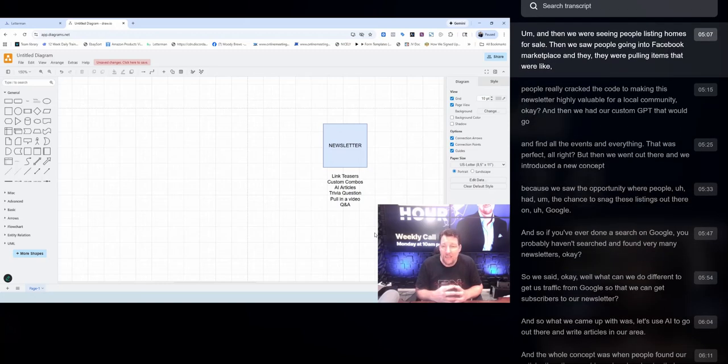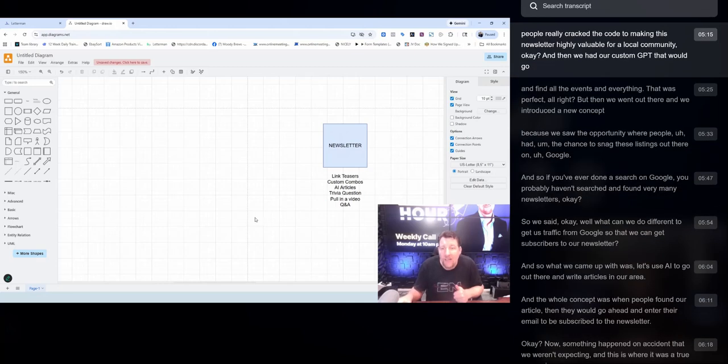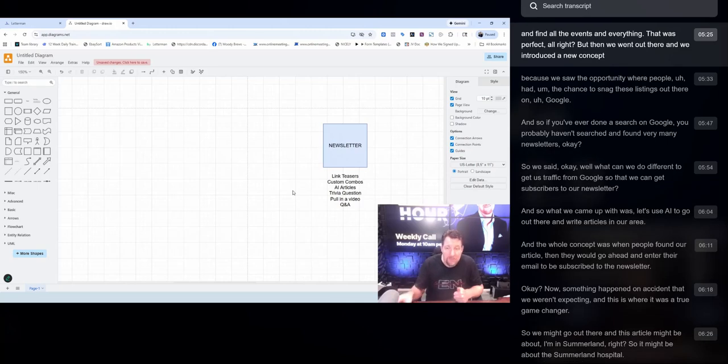And then we were seeing people listing homes for sale. Then we saw people going into Facebook Marketplace and pulling items. People really cracked the code to making this newsletter highly valuable for a local community, okay? And then we had our custom GPT that would go and find all the events and everything. That was perfect.